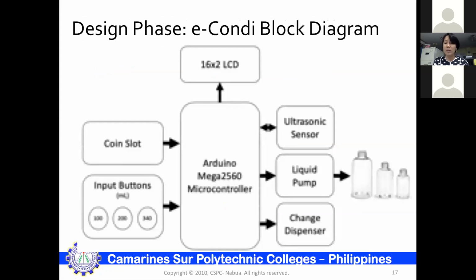So the eCondi prototype is actually based on the block diagram illustrated in the figure. Its major components include a coin slot, input buttons, LCD, ultrasonic sensor, liquid pump, solenoid-actuated change dispenser, and an Arduino Mega 2560 board, which served as the main controller or the heart of the system.